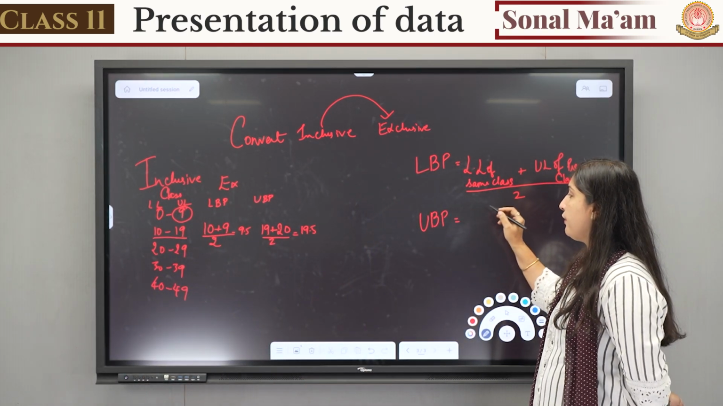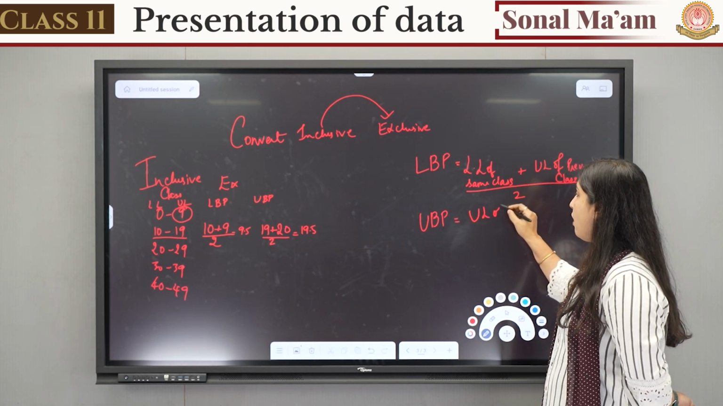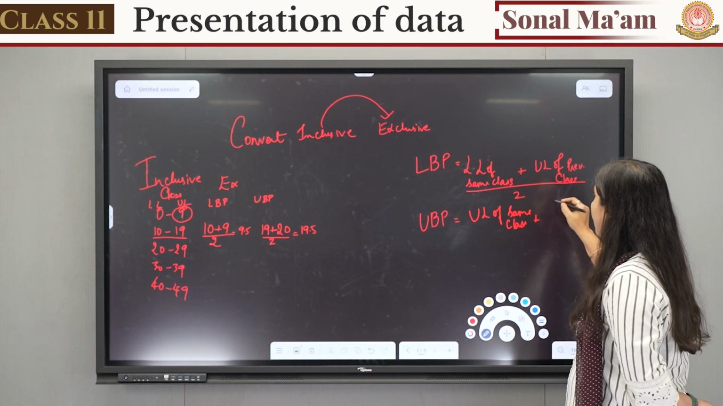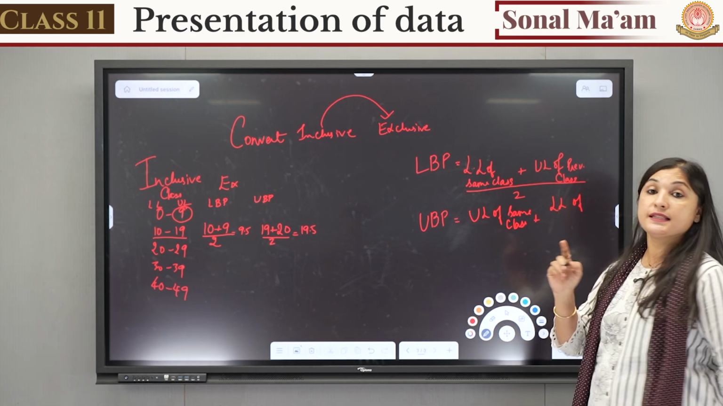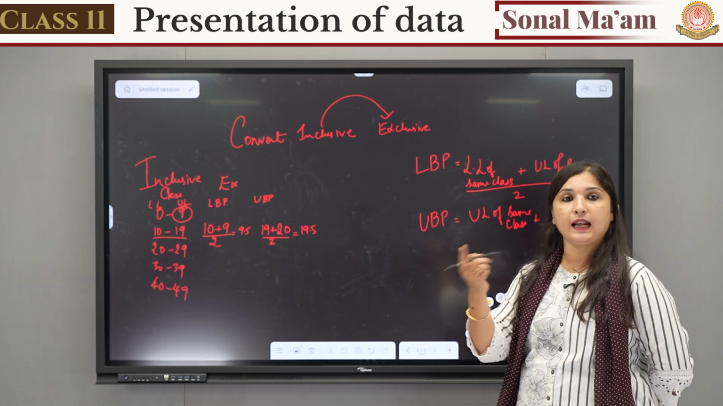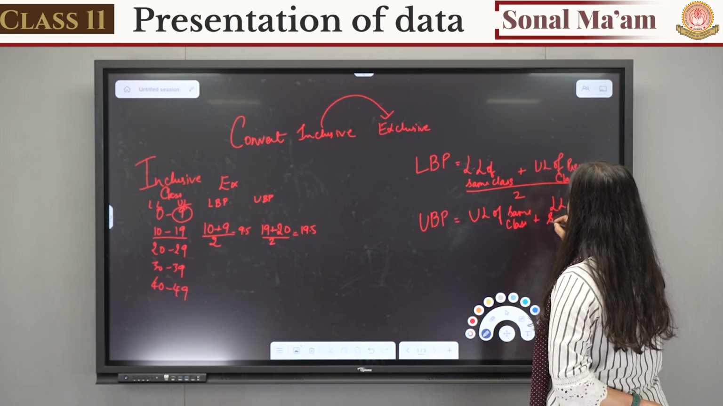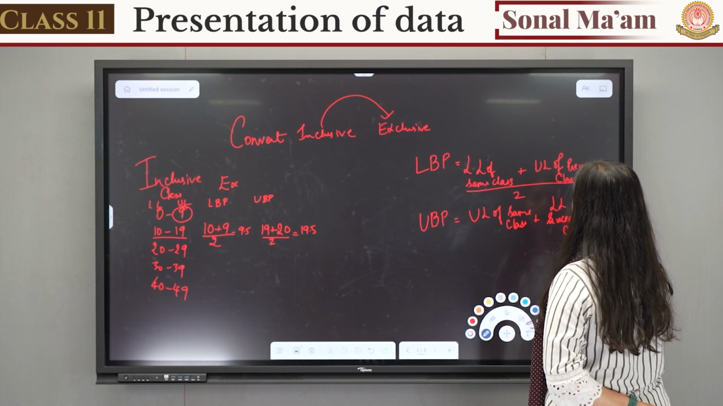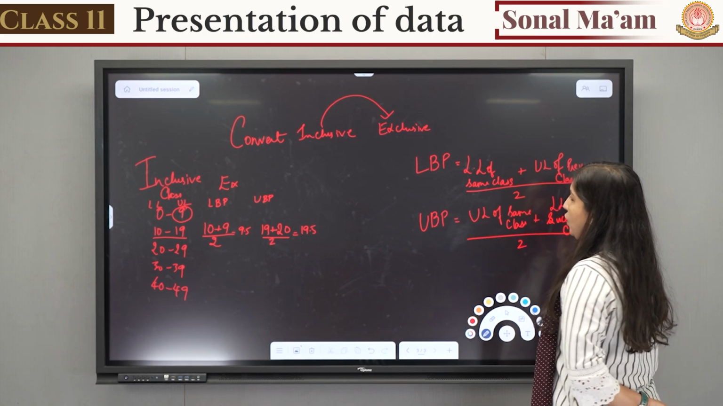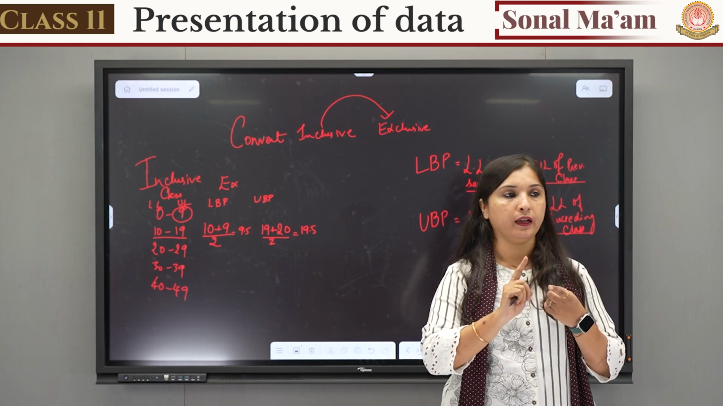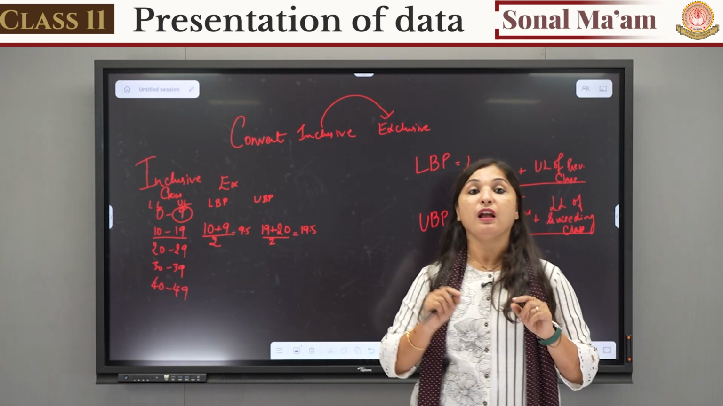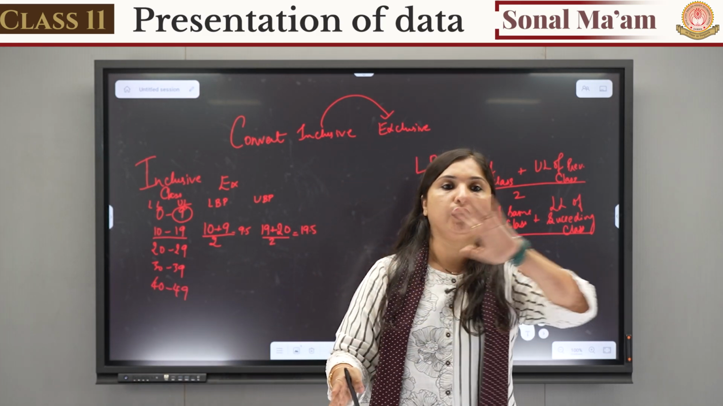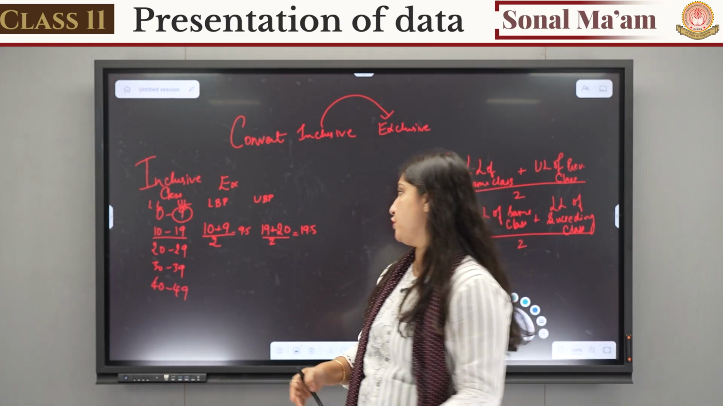Whenever it is the upper boundary point, we have to start from the upper limit: the upper limit of the same class plus the lower limit of the succeeding class. What is the succeeding class? The class below it. The lower limit of the succeeding class, and that will be divided by 2. So this is the formula for finding the lower boundary point and upper boundary point when we want to convert inclusive frequency distribution to exclusive frequency distribution.